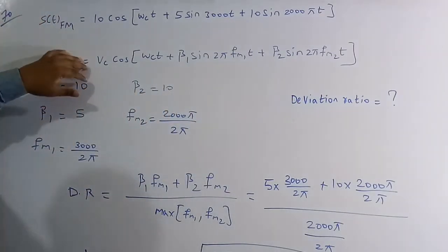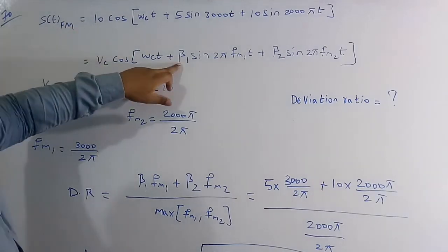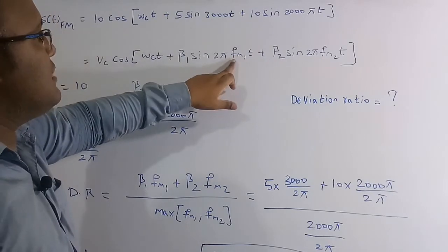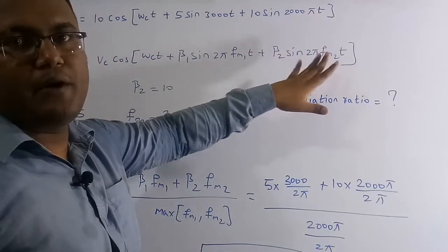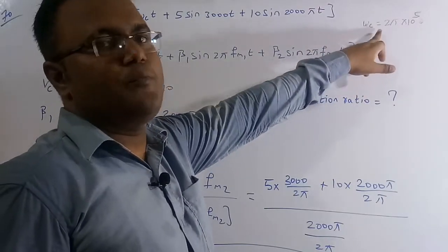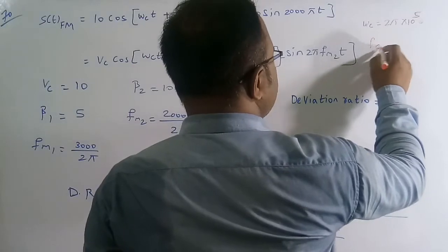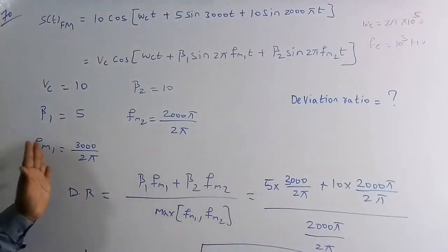If you compare these two equations, we get Vc is equal to 10 volt, and here beta 1 is equal to 5, beta 2 is equal to 10, fm1 is equal to 3000 by 2 pi, and fm2 is equal to 2000 pi by 2 pi. The value of omega c is 2 pi into 10 to the power of 5. Therefore, we can conclude that fc, the carrier frequency, is 10 to the power of 5 hertz. These are the values we get by comparison.